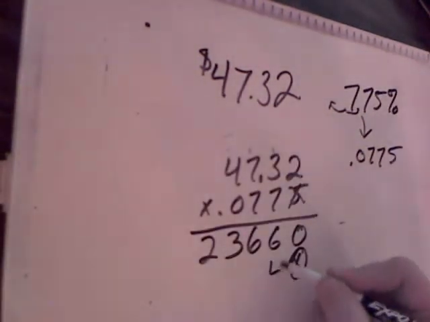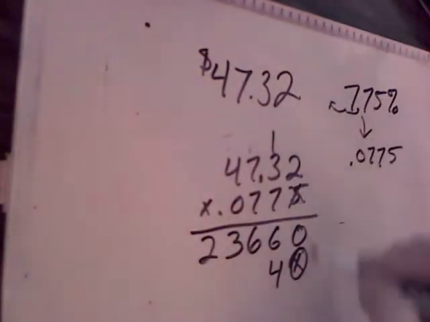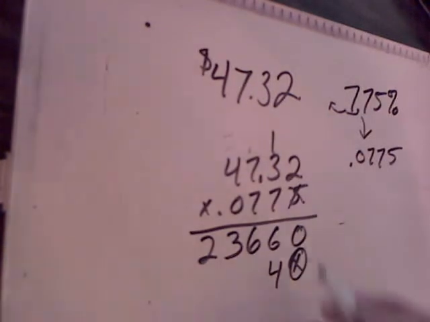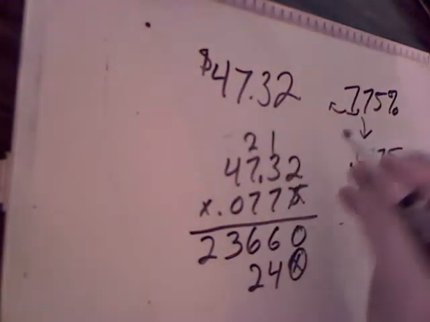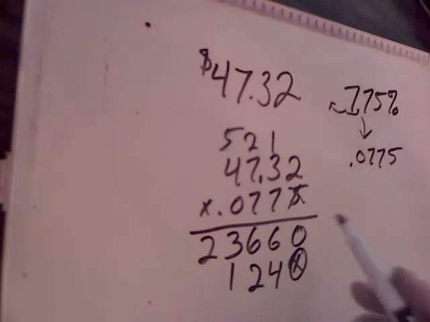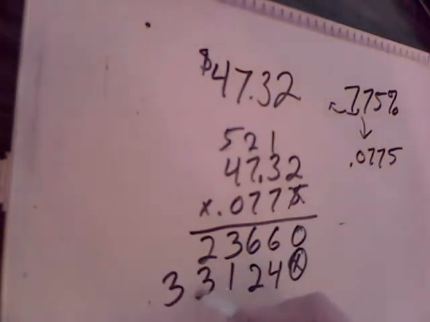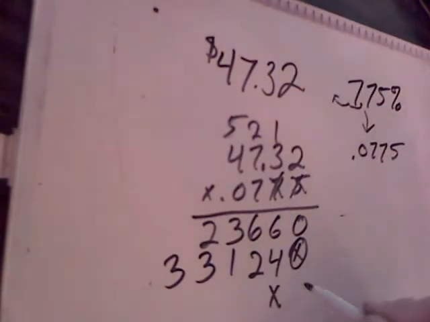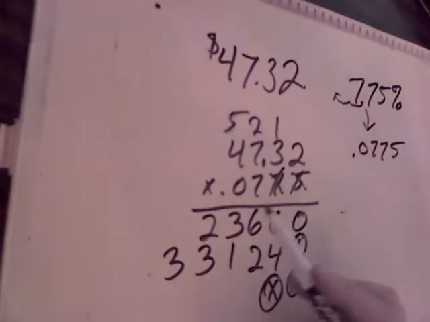7 times 2 is 14. 7 times 3 is 21, plus 1 is 22. 7 times 7 is 49, plus the 2 is 51. And 7 times 4 is 28, plus the 5 is 33. Now we're done with this 7, so we're going to add our 2 zeros and multiply by the next 7.